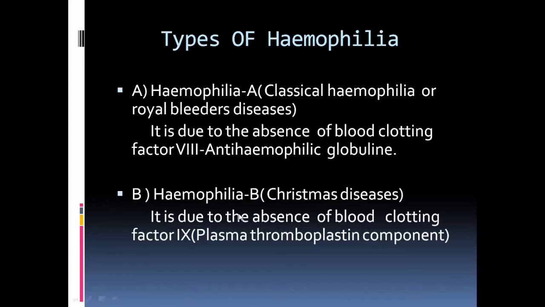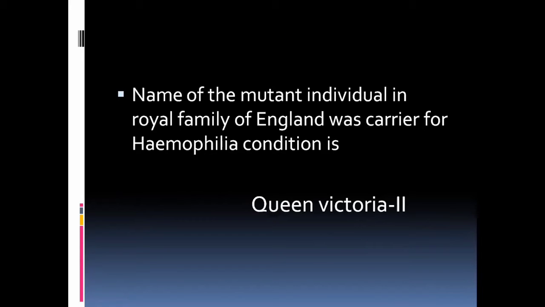And the second one is hemophilia B, Christmas disease. It is due to the absence of blood clotting factor 9, which means the chromosome has a defect in that factor. The 9th factor, plasma thromboplastin component, is absent in the blood, and the person suffers from the hemophilia disease. Okay, these are the two main types of hemophilia.